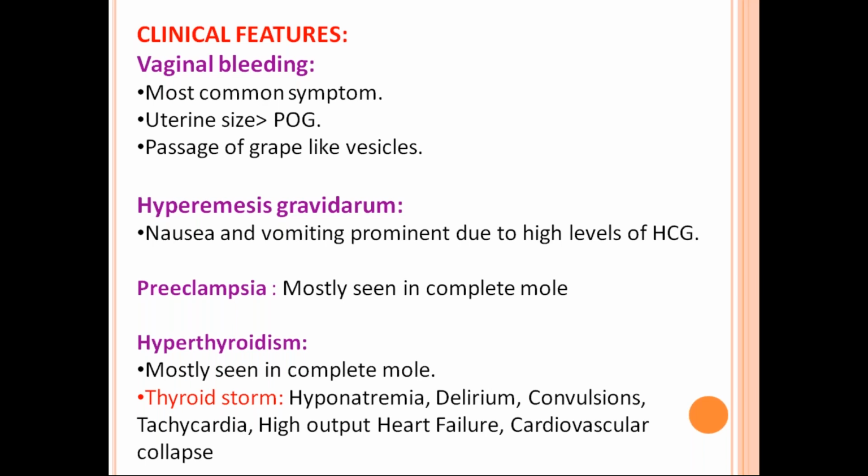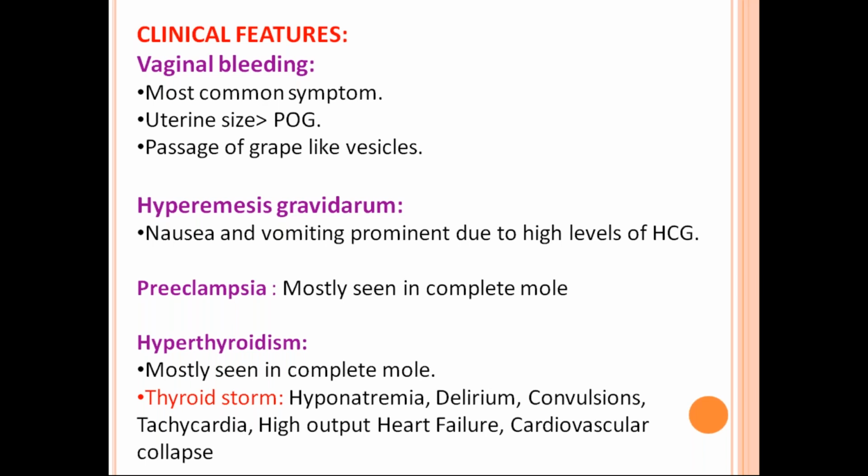So why is there vaginal bleeding here? Because, as I told you, there is trophoblastic proliferation and hyperplasia of the syncytio and cytotrophoblast. Whenever these trophoblasts get separated from the decidua, there is accumulation of clots. These clots undergo oxidation and peroxidation to form necrosis.